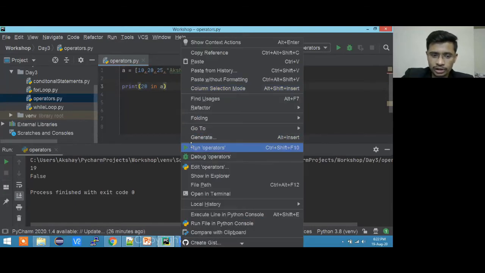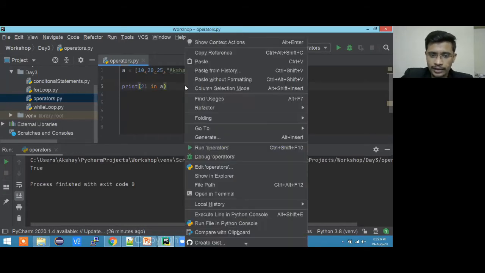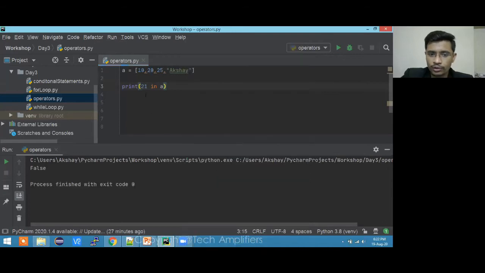Okay, so let me just show you. Here we go, 20 is there, and that's what it's showing. If I change it to 21 and run this code, it will give me false, because 21 is not present in my list. Clear?